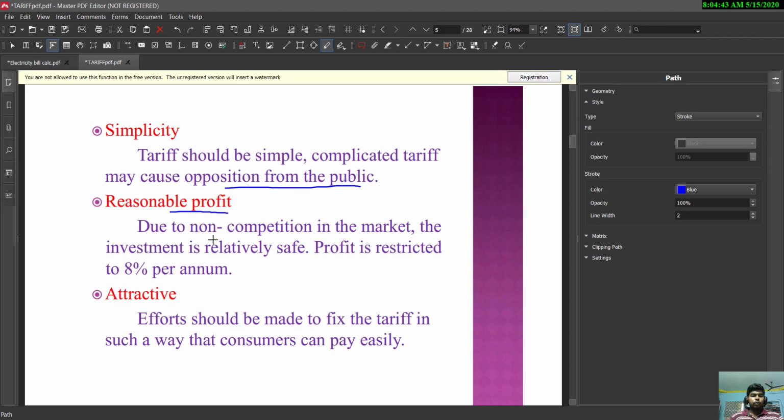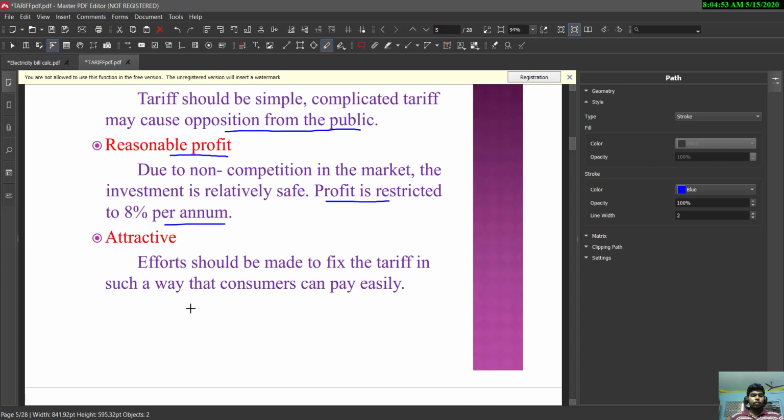Reasonable profit, that is due to non-competition in the market, the investment is relatively safe and the profit is restricted to 8% per annum. Last one is attractive, that is the tariff should be fixed in such a way that the consumer can pay easily. Effort should be taken easily.